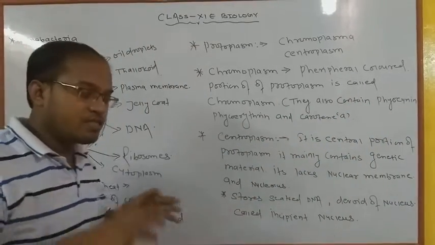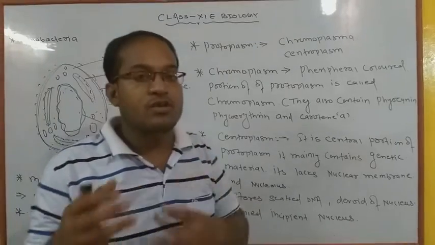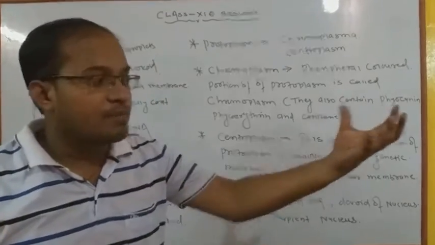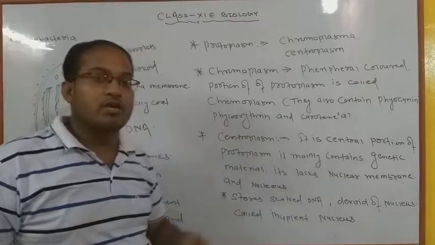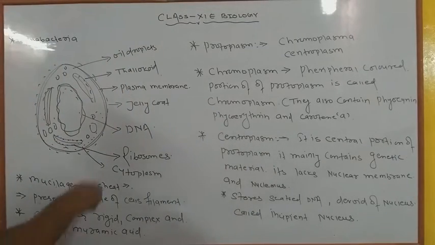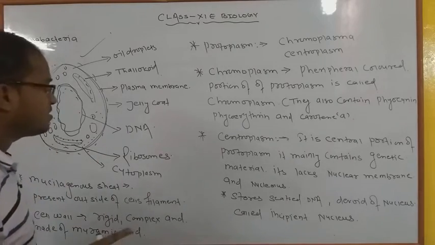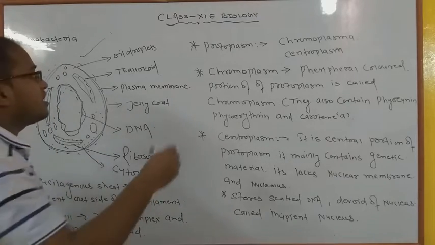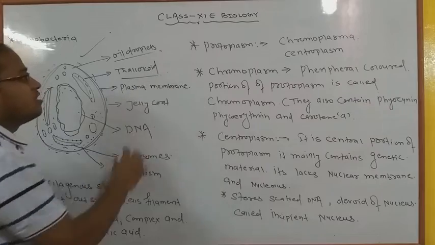Colonial means there are a large number, like 1, 2, 3, 4, and that type make colonial structures. Okay, not conical. Now we have to discuss the structure of cyanobacteria, and most of the organelles I have not mentioned here, so you have to mention them. There are oil droplets, thylakoid, and plasma membrane.